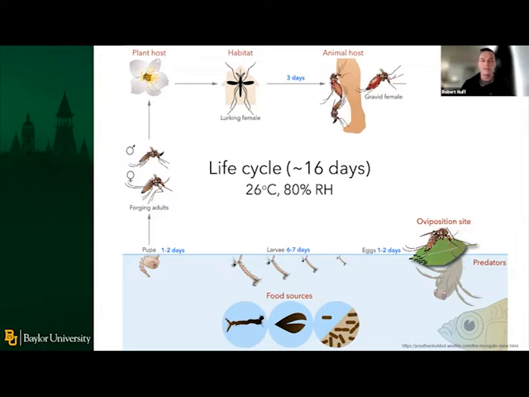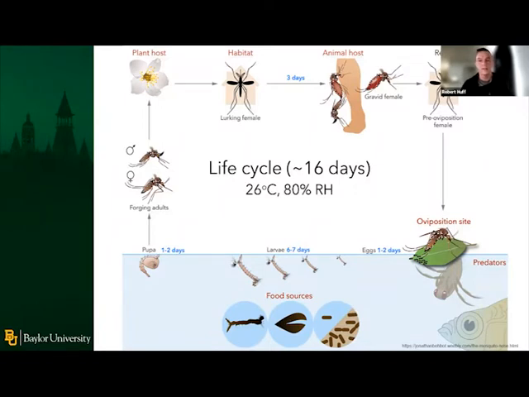And the next thing that needs to happen in the case of females is they need to find an animal host, whether that's a human or some other animal, to take a blood meal from. The blood is required because it's very high in protein that is necessary in order for them to generate a batch of eggs. So once they take a blood meal, the females will need to rest and digest that blood meal and actually generate the eggs.